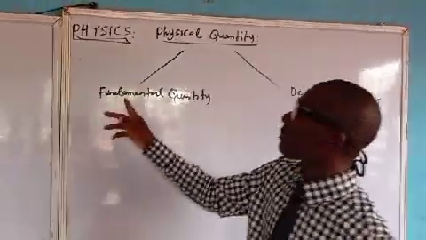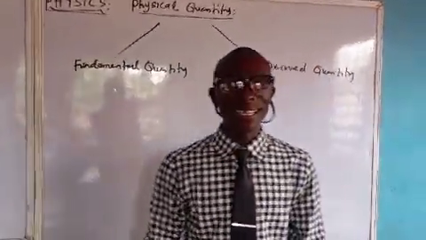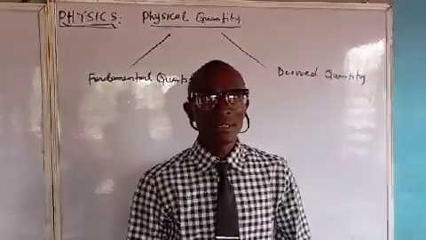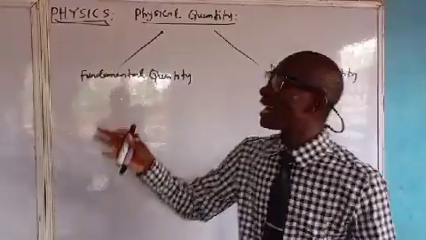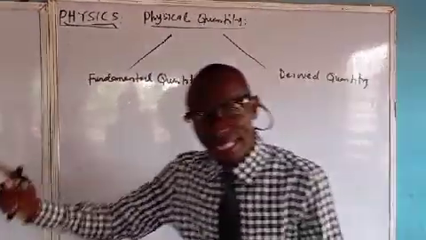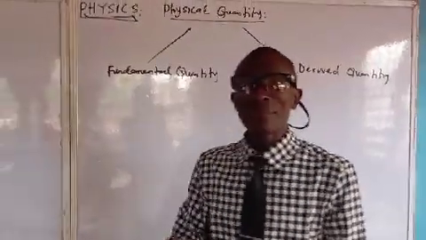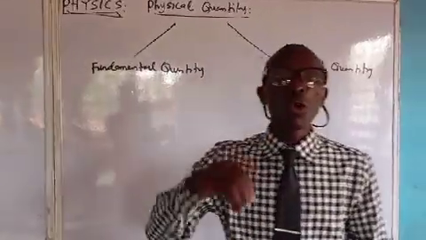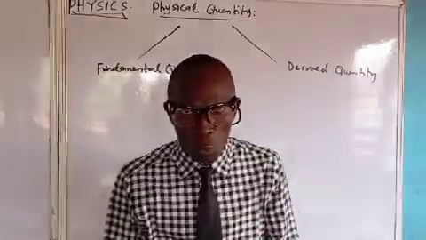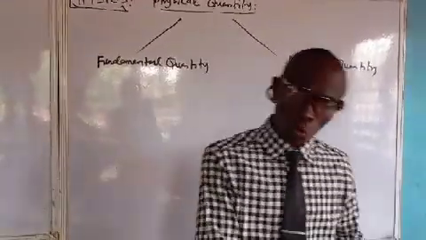But now, here, we want to look at them one after the other. First of all, we want to talk about fundamental quantity. Another word for fundamental quantity is the basics. So here I want to talk about fundamental quantities and units. Take note. What is a fundamental quantity? A fundamental quantity is a basic quantity that is independent of other quantities.